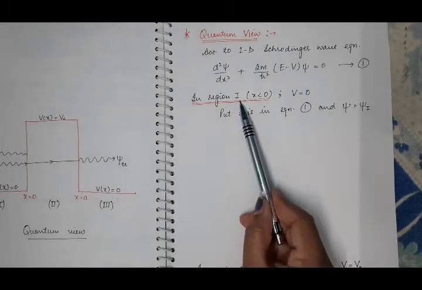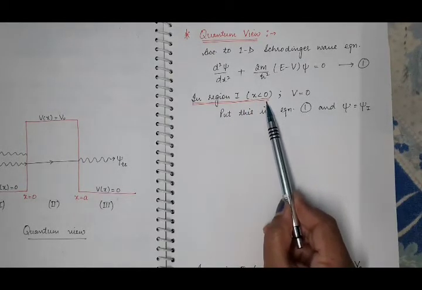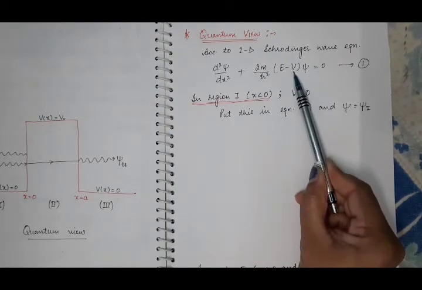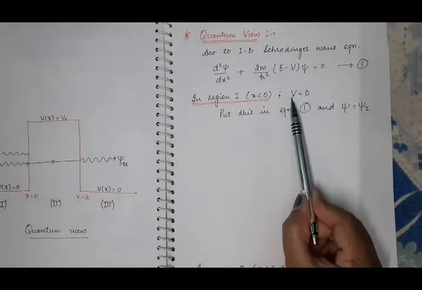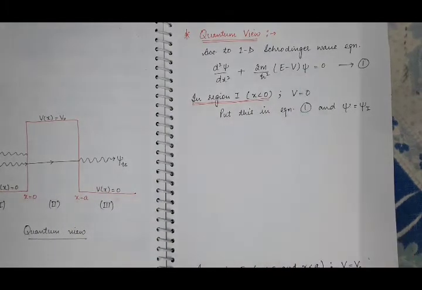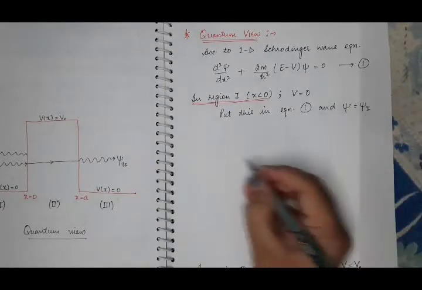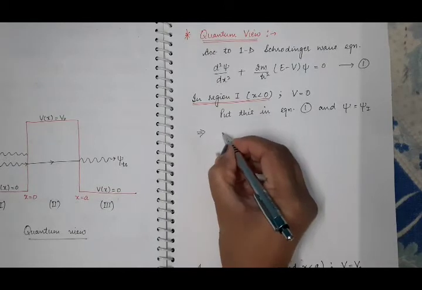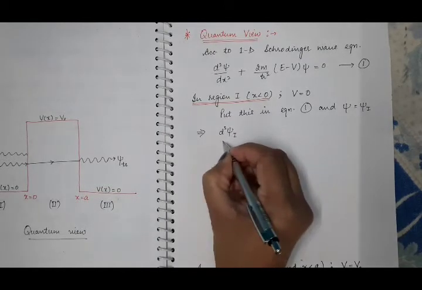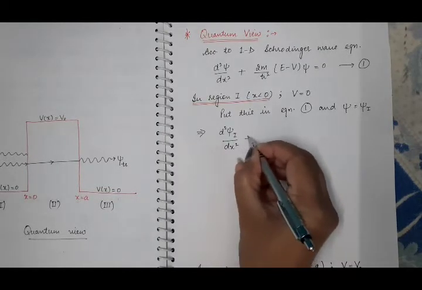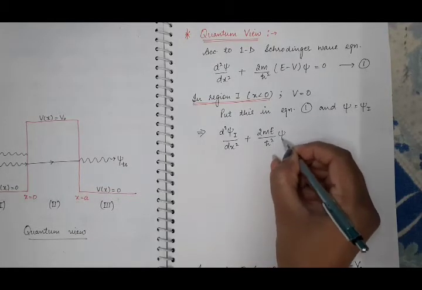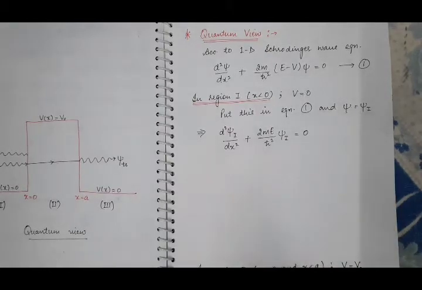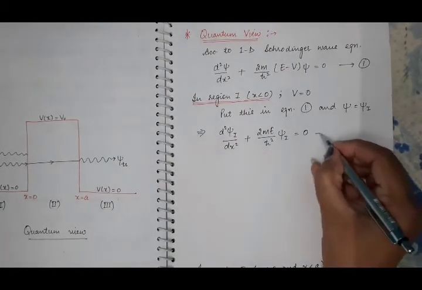So in region 1, that is for x less than 0, what is the value of potential V? Potential is 0 here for x less than 0. So put V equal to 0 in equation 1, and in region 1, suppose the wave function is ψ1. So we have d²ψ1/dx² + (2mE/ħ²)ψ1 = 0, since V is 0. Suppose this is equation 2.